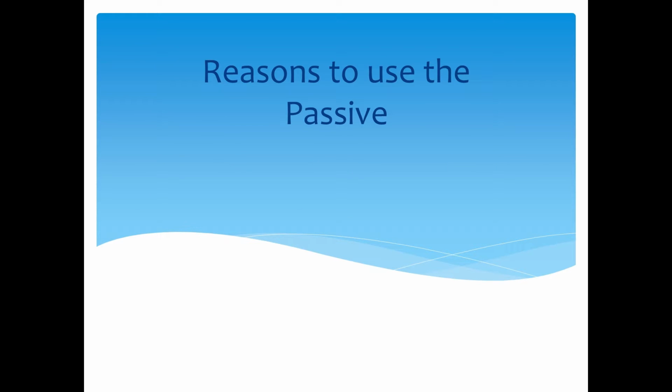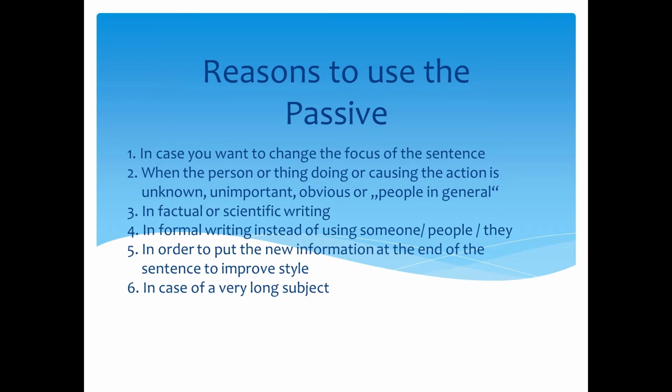You might wonder now why to use the passive when we could simply stick with the active. There are various reasons for when we should choose to use the passive rather than the active. The most important ones are: firstly, in case you want to change the focus of the sentence. Secondly, when the person or thing doing or causing the action is unknown, unimportant, obvious, or people in general. Thirdly, in factual or scientific writing. Fourthly, in formal writing instead of using someone, people, they. Fifthly, in order to put the new information at the end of the sentence to improve style. And sixthly, in case of a very long subject.